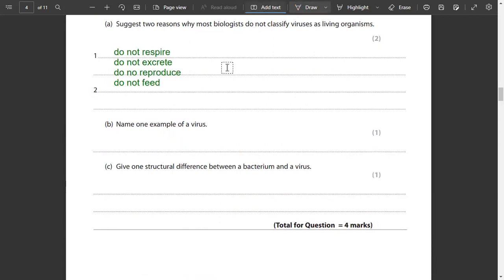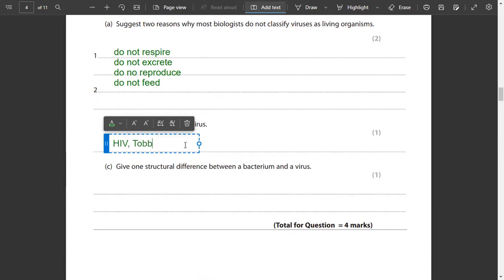Name one example of a virus. If we name one virus, for example, I have the HIV virus, then I have the tobacco mosaic virus that affects plants. Besides that, Ebola virus, COVID-19 virus.